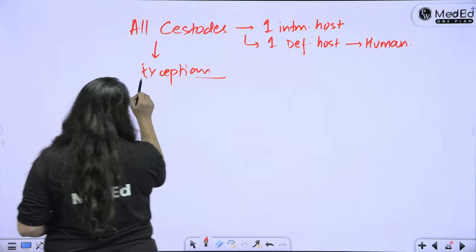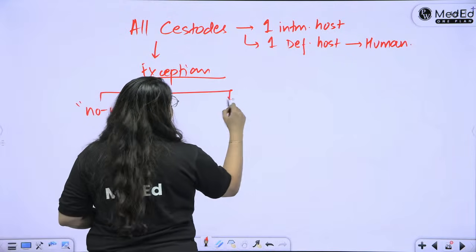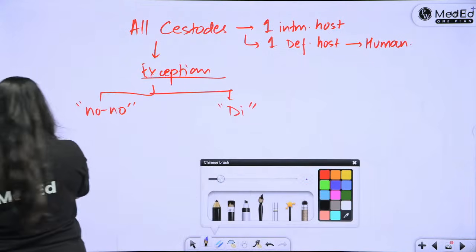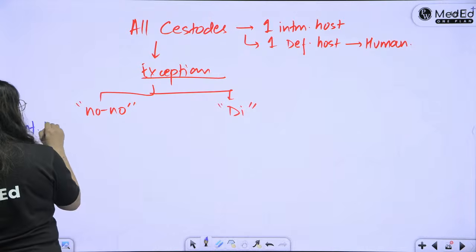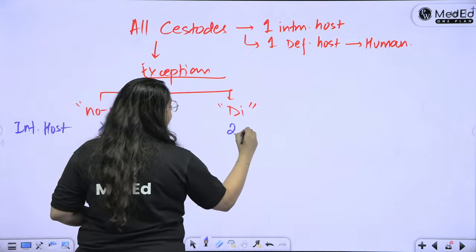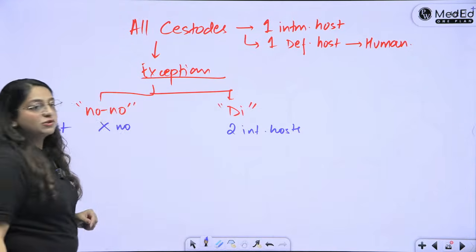What are the exceptions? The guy which says no, or nana, and the guy which says di, or Diphyllobothrium latum. What is the difference? The difference is in the intermediate host. Nana has no intermediate host. Di has 2 intermediate hosts. All right. This is the exception that I was telling you.